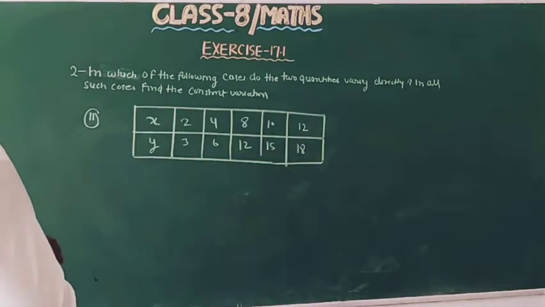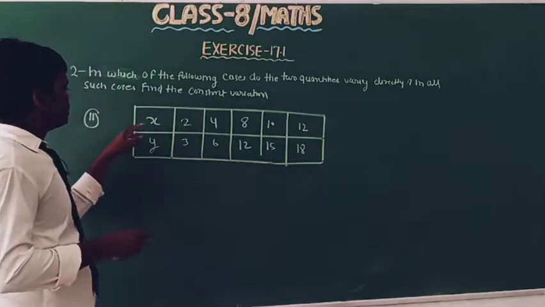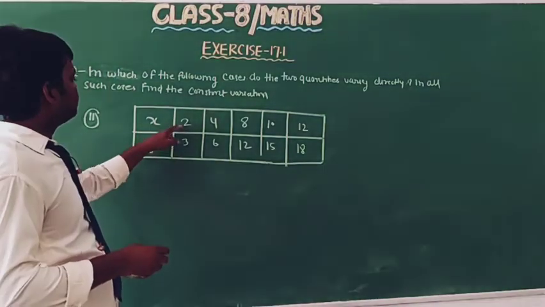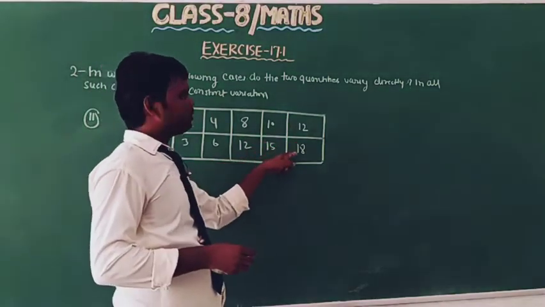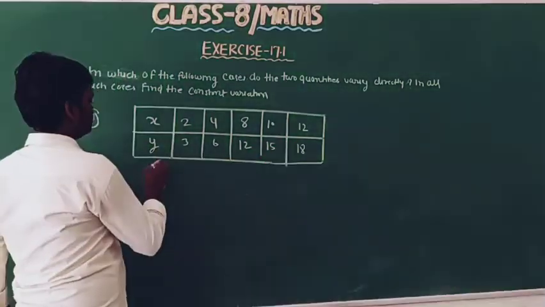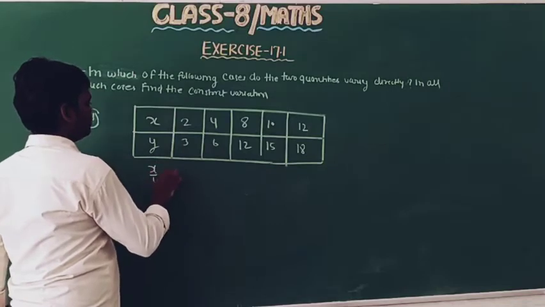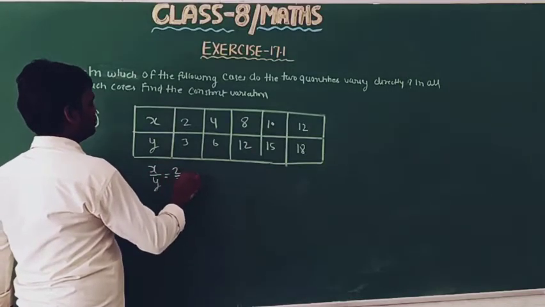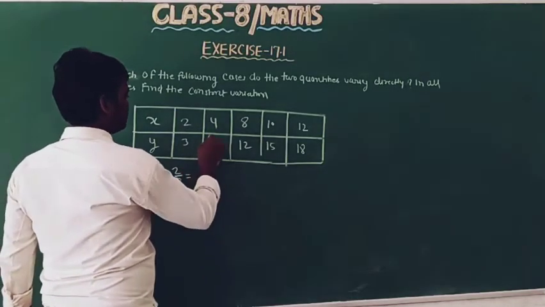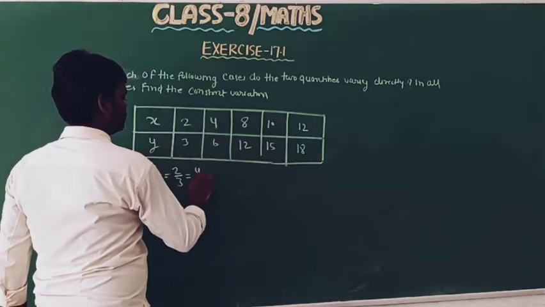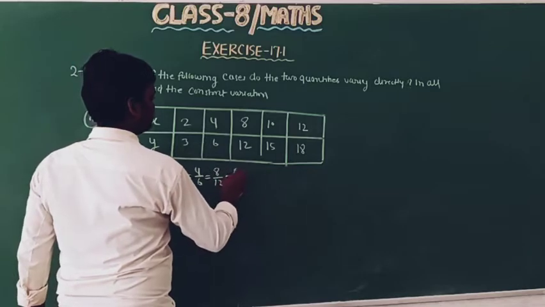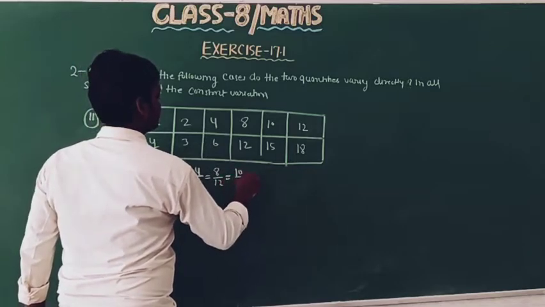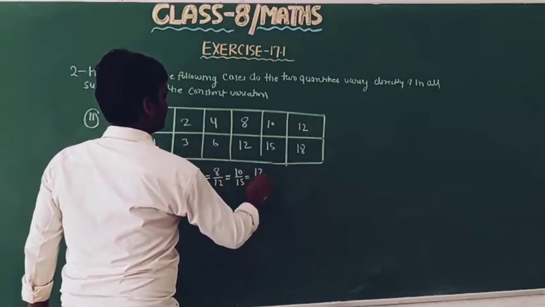This is the second part of question number second. Given 2 by 3, 4 by 6, 8 by 12, 10 by 15, 12 by 18. So we write x by y equal to 2 by 3 equal to 4 by 6 equal to 8 by 12 equal to 10 by 15 equal to 12 by 18.